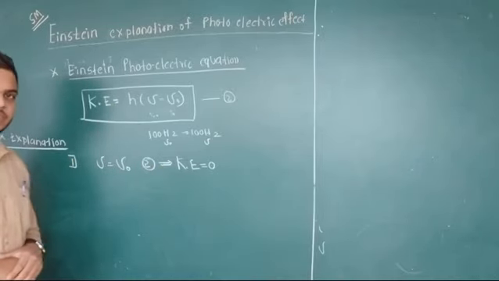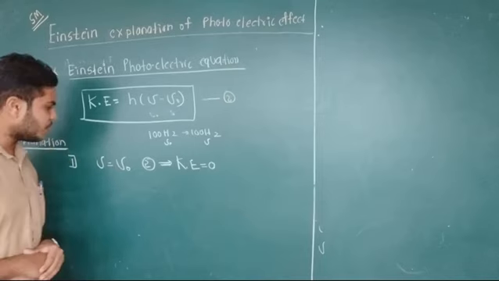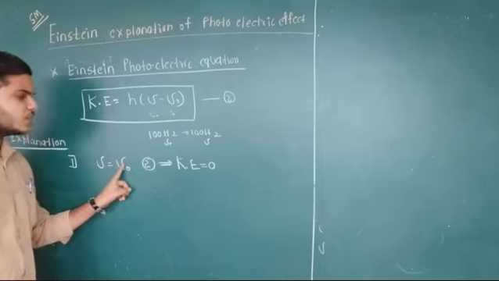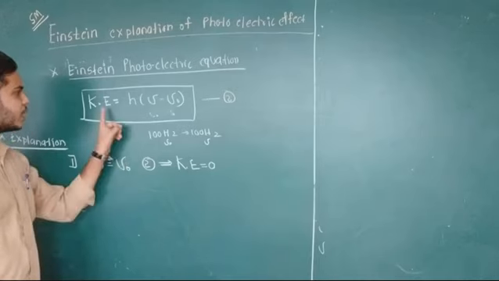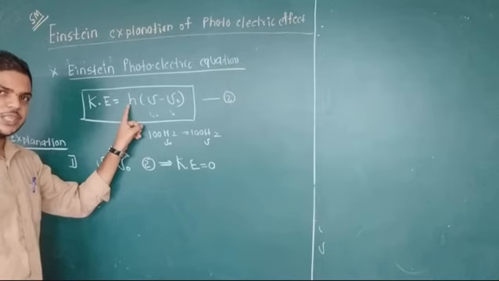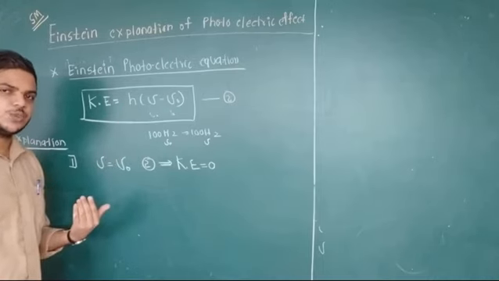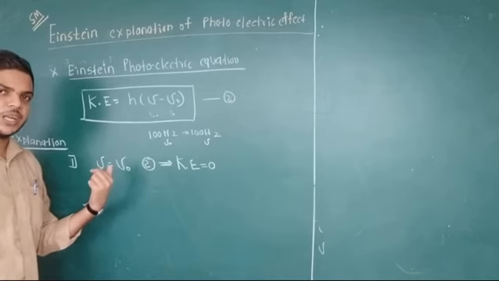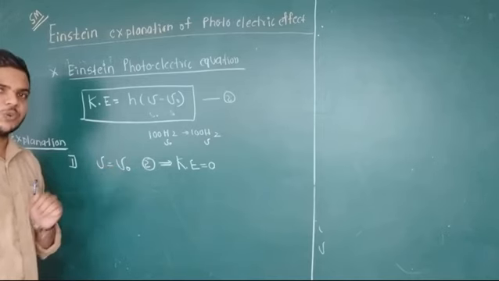Therefore, from the first explanation, when our incident frequency is equal to the threshold frequency, then the kinetic energy of the emitted electron is equal to 0. It means the entire energy is used as the work function. Even though the electron is coming out of the metal surface, it is not moving.